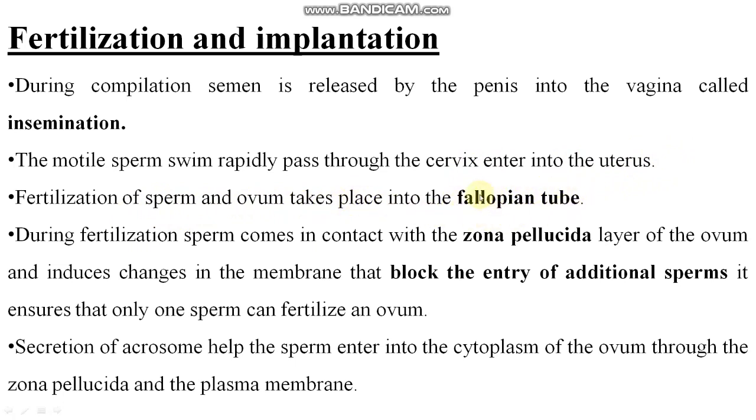This question can be asked: where does fertilization take place? कहाँ पे fertilization होता है? It takes place in the fallopian tube. Remember it. During fertilization, sperm comes in contact with zona pellucida layer of the ovum and induces changes in the membrane that block the entry of additional sperms, right? When ovum is there, millions of sperm come for the fertilization, but only one will fertilize. Then what happens when ovary is there,